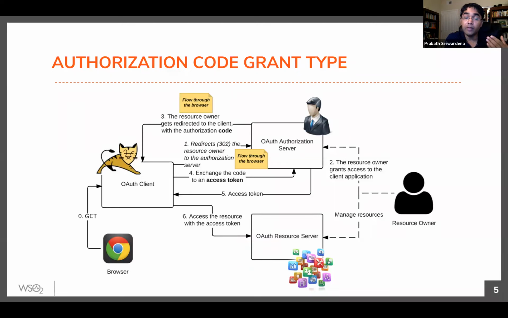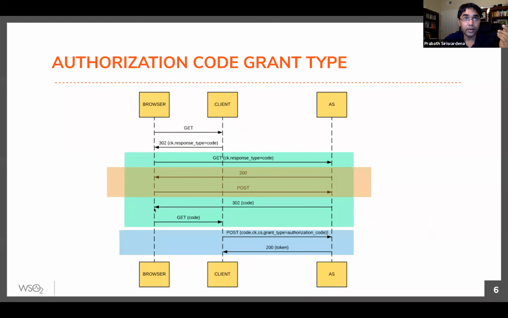So if you want to do that, probably what you can do is in the request itself, you can send some session identifier. Then the authorized server will send the token along with the session identifier to the back channel endpoint of the client application, but that won't work. That's a security issue, sharing session identifiers with a third-party IDP. But if you use a code, what happens is you have the browser session, then you get redirected to the client application with the code. Then the browser goes back to the client application. Now you have the browser session, and the browser will do a GET to the client application along with the code.